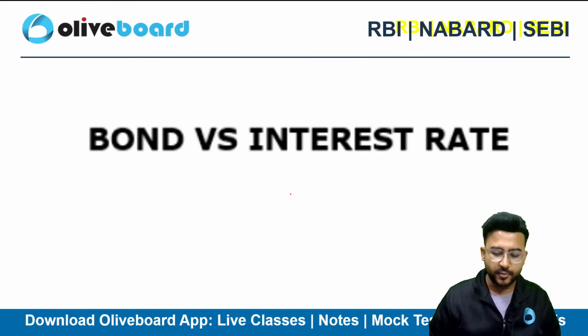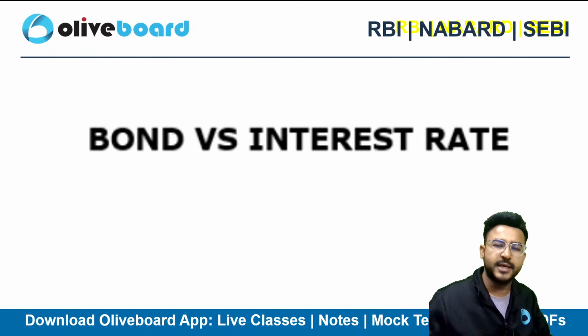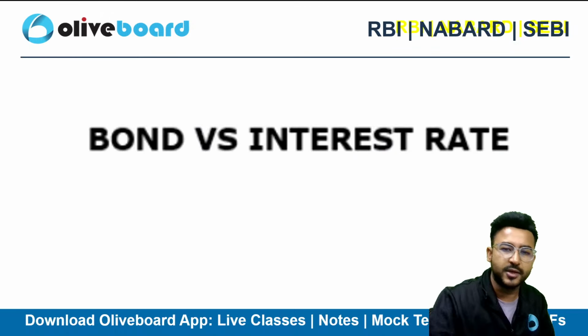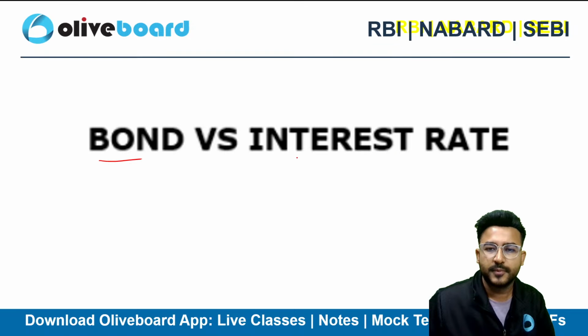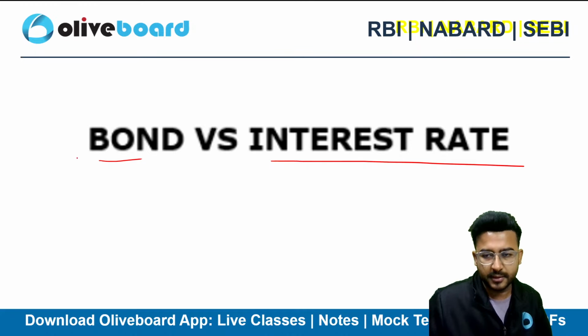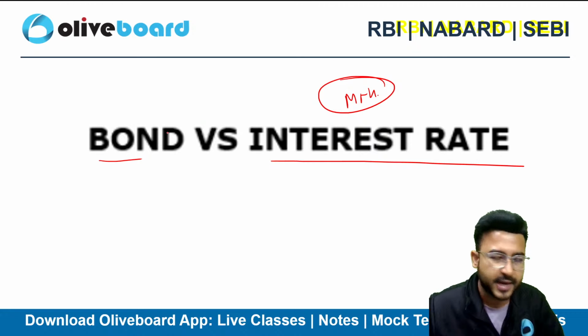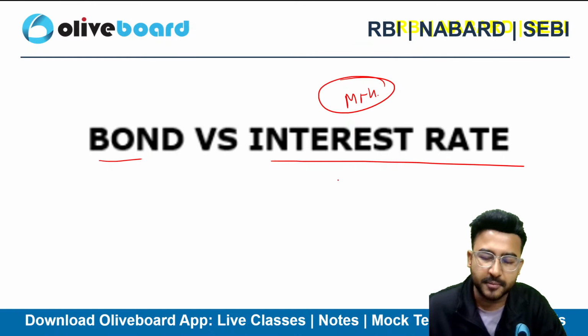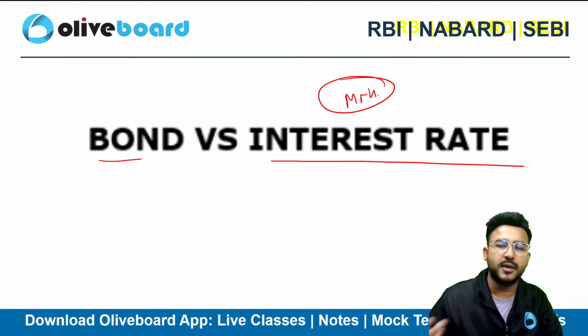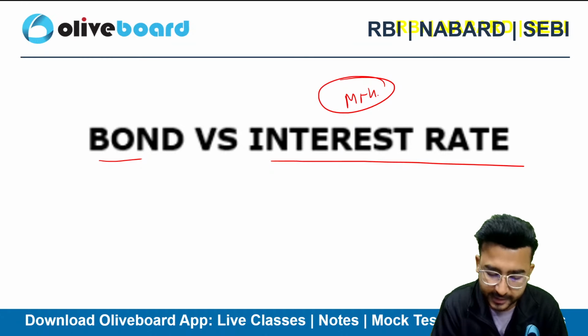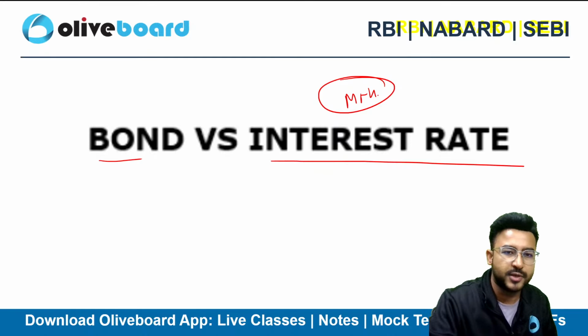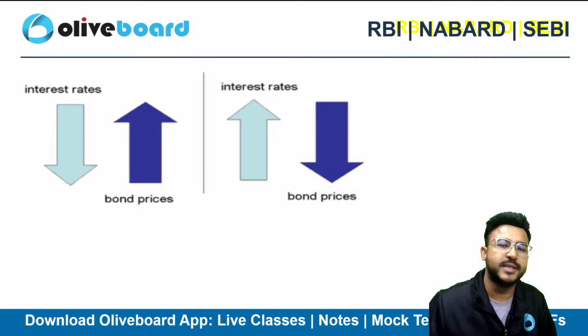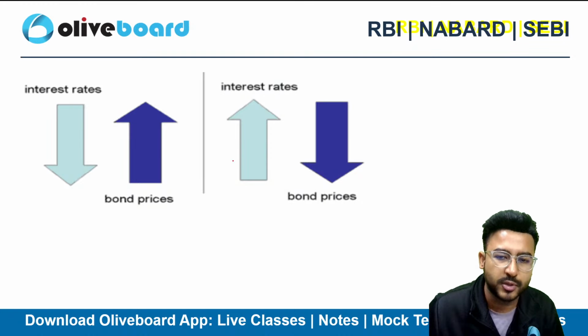So today we are going to understand a new concept, how the bond yield reacts to changes in the market interest rate. When I talk about market interest rate, I mean whatever interest rate you are getting in the market as of now, and the market interest rate keeps on changing too frequently. At the same time, we are going to compare the bond prices with that of the interest rate. Now, the bond prices and the interest rate do have an inverse relationship.